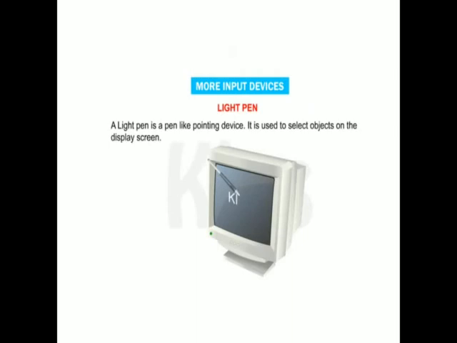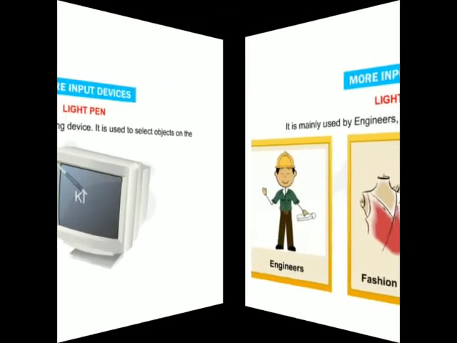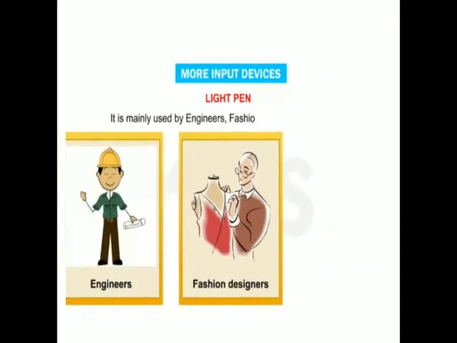The next pointing device is the light pen. A light pen is a pen-like pointing device. It is used to select objects on the display screen. It is mainly used by engineers and fashion designers.